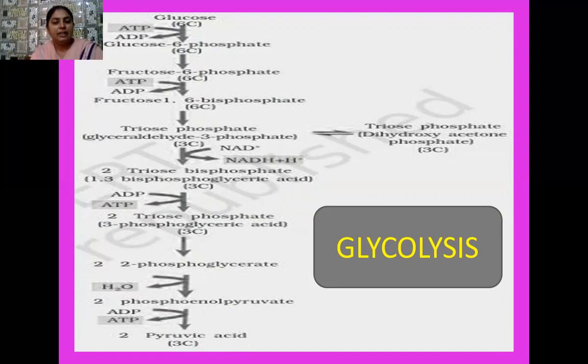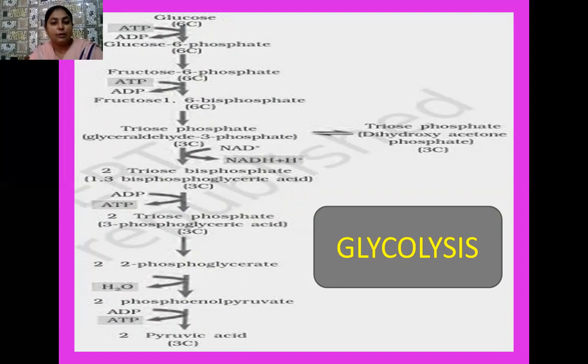And when this triose phosphate later changes into two molecules of 1,3-bisphosphoglyceric acid, then one NADH2 molecule is formed. Later, 1,3-bisphosphoglyceric acid changes into two molecules of 3-phosphoglyceric acid, and again one ATP molecule is generated.